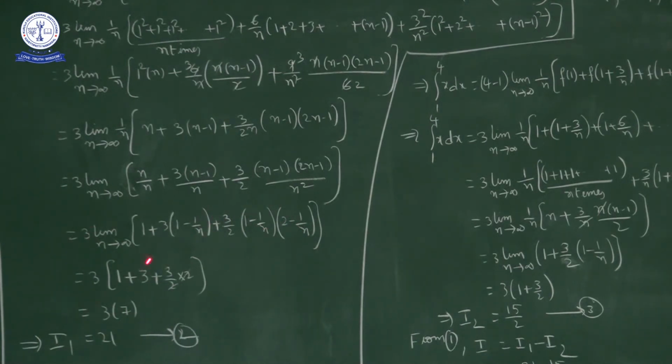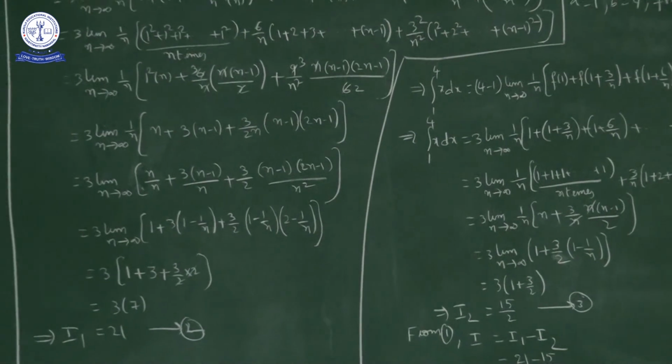So what we get is 3 into 1 plus 3 into 1 minus 0, that is 3 plus 3 by 2 into 1 minus 0, 1 into 2 minus 0, 2. So the 2 gets cancelled, so 3. Okay. So 3 plus 3, 6, plus 1, 7. 7 into 3, 21. So I1, how much did we get? I1 value is 21. Okay.